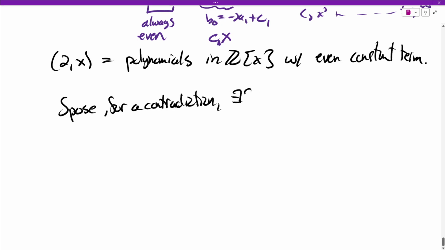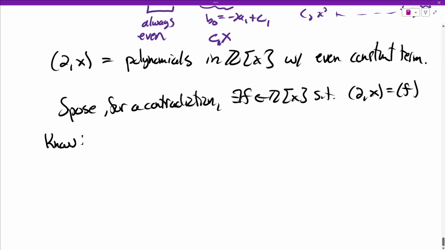There exists some f in Z adjoin x such that the ideal generated by 2 and x is the same as the ideal generated by f. Well, what do we know? We know that 2 is equal to 2 times 1 plus x times 0, and that's in (2, x). In fact, the generators of any ideal generated by any number of elements are always in the ideal. It would be kind of silly if they weren't, right?